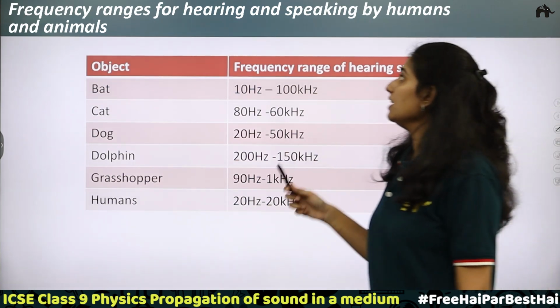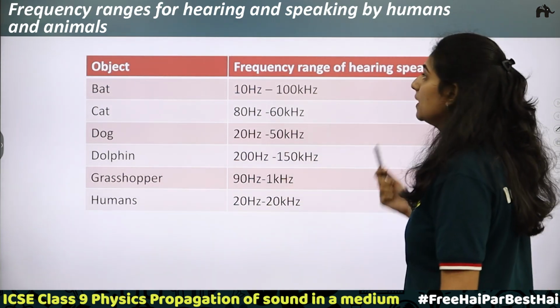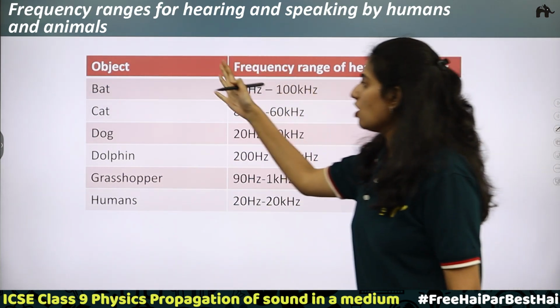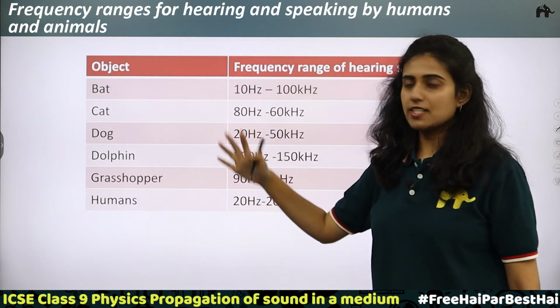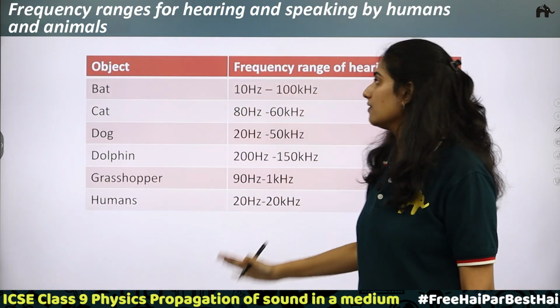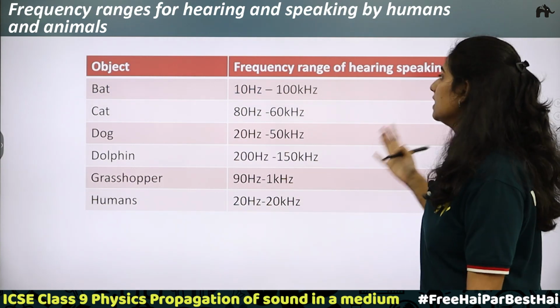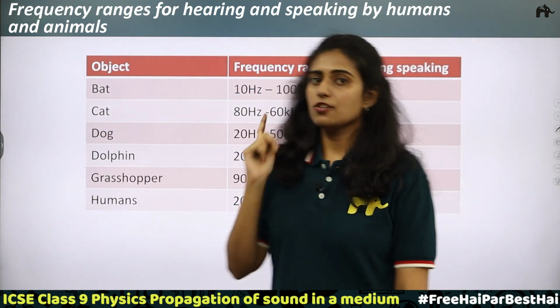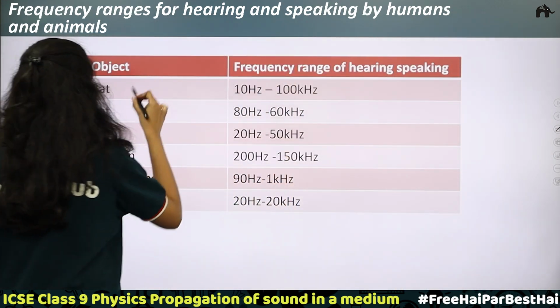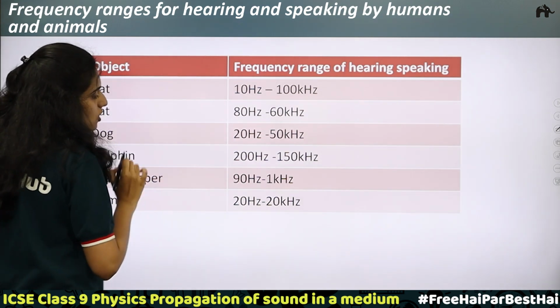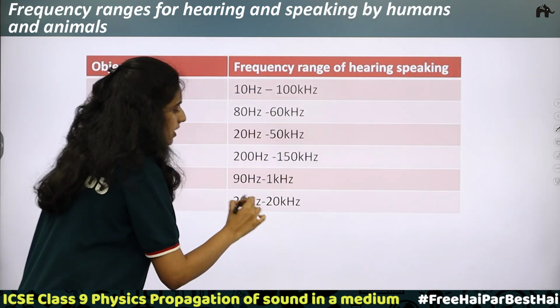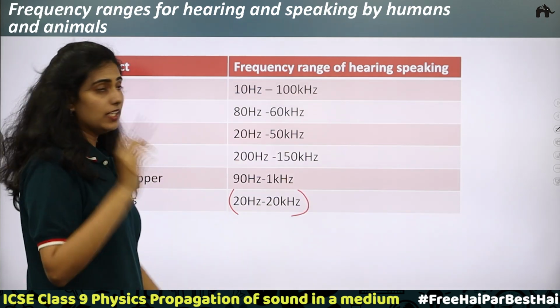So, the frequency ranges for hearing and speaking by humans and animals. There are different objects given on the left side, all animals and human beings, and the frequency range of hearing and speaking is given on the right side. We'll start with humans. In case of humans, we have already discussed, it is 20 hertz to 20 kilohertz or 20,000 hertz.